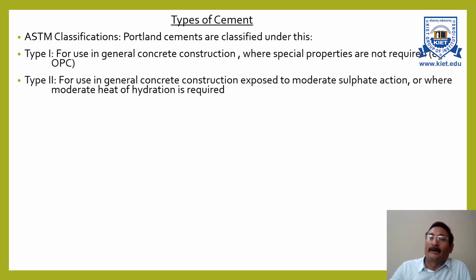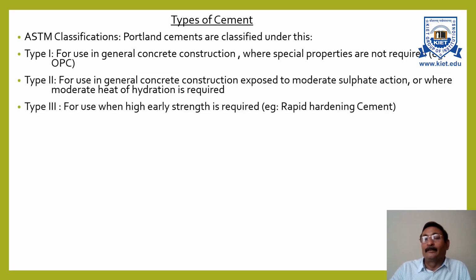For example, when you are doing construction in marshy land or at places where sulfate or magnesium sulfate is more, either in the environment or in the soil. It means that at such places we need moderate heat of hydration. In this case, we use type 2 cement.